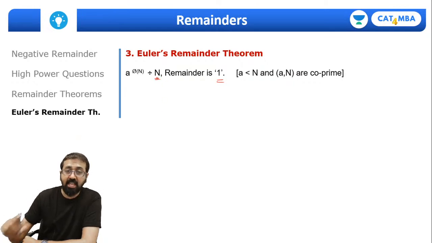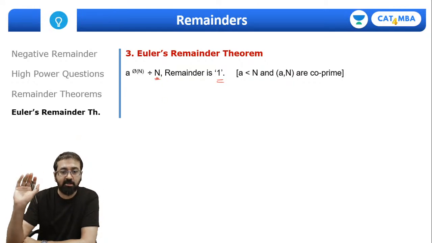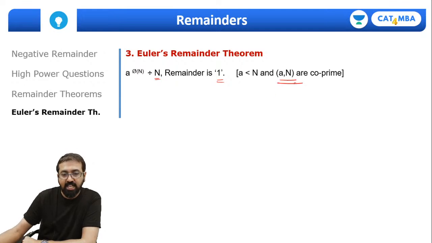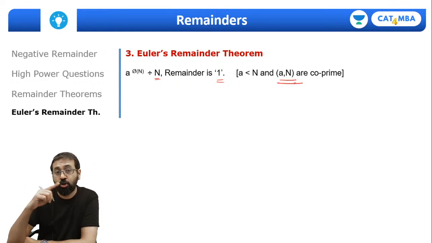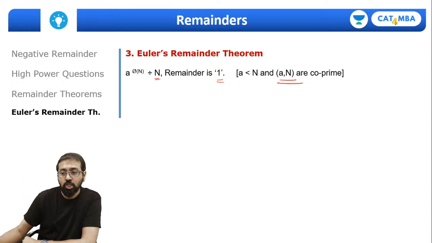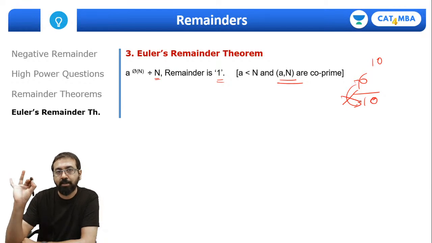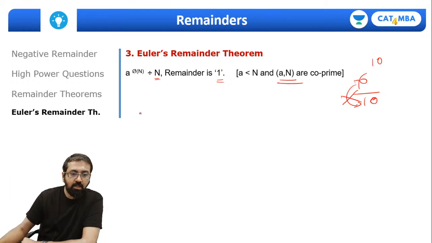Once again, here n can be any number, a can be any number. The only thing is a and n should be coprime. Remember, there should not be anything common in a and n. So I can't take 6 raised to 10 divided by 10. I can't do it this way because 6 and 10 are not coprime. I'm sure you all remember what coprime numbers are, by the way. Let me give you an example of this situation.